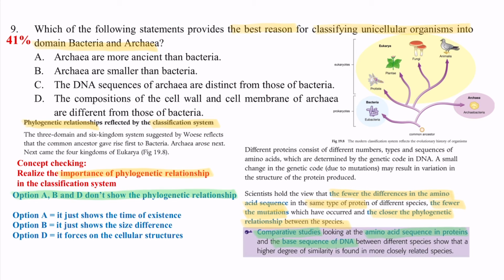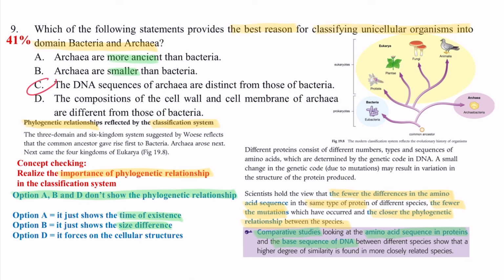Option A, archaea are more ancient than the bacteria. It just shows the time of existence. It cannot tell us the DNA sequence or the amino acid sequence. For option B, archaea are smaller than the bacteria. So it just shows the size difference between the archaeobacteria and the eubacteria.